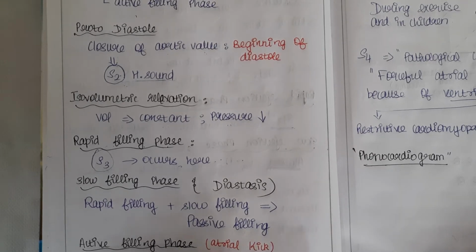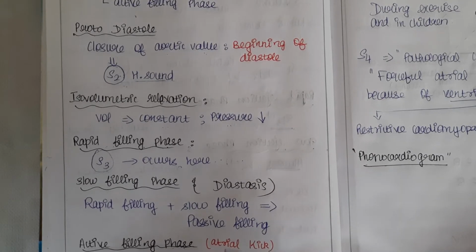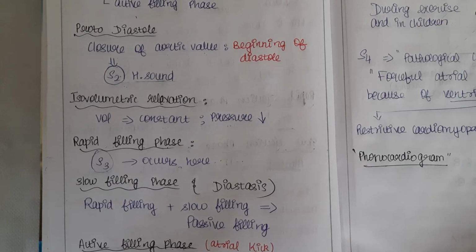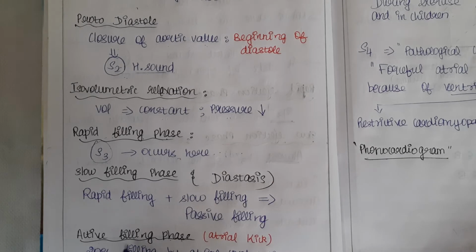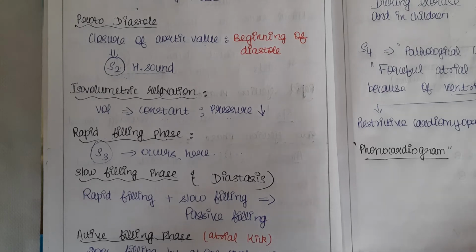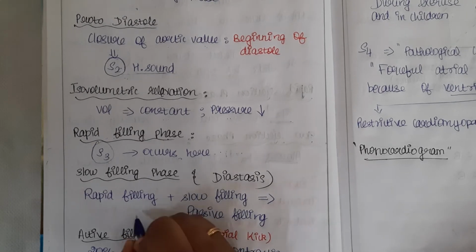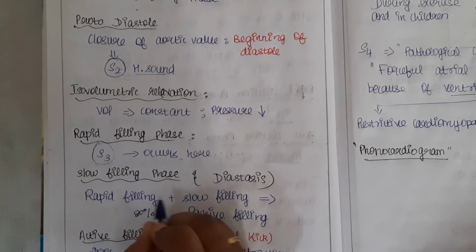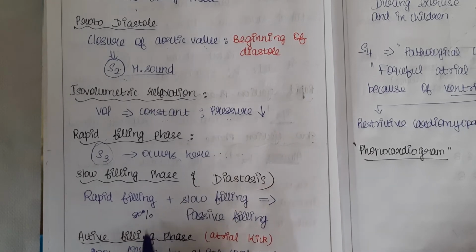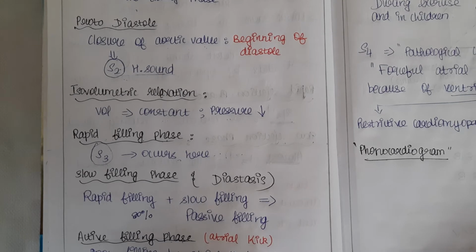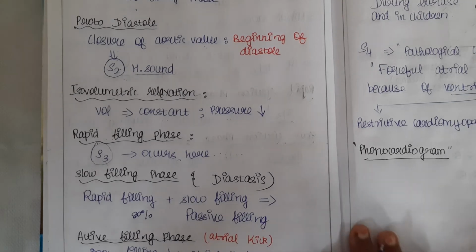What is the active filling phase? This active filling phase is also called atrial kick. Here 20% of the filling is by atrial contraction. Passively, 80% of the blood is filled in the slow filling phase, but the remaining 20% has to be done by atrial contraction.